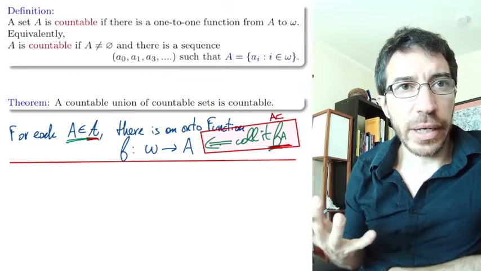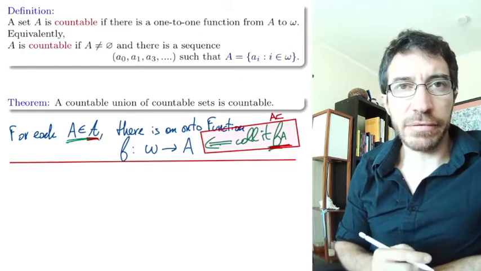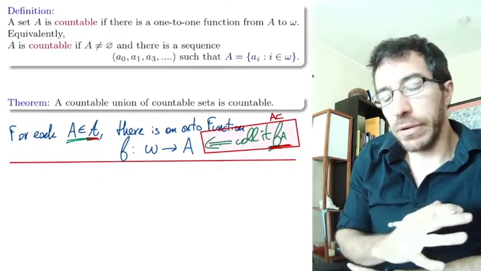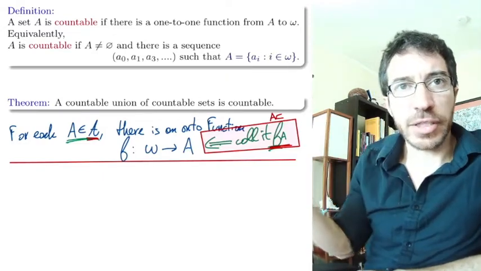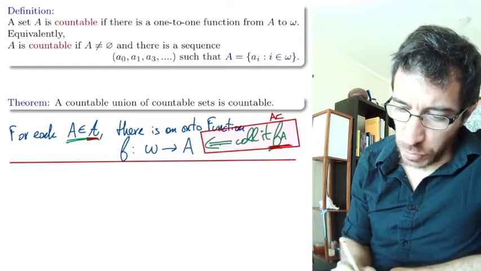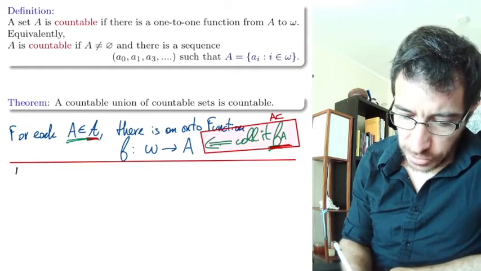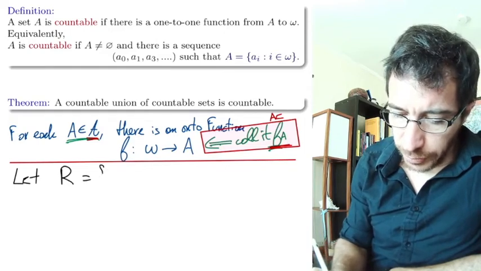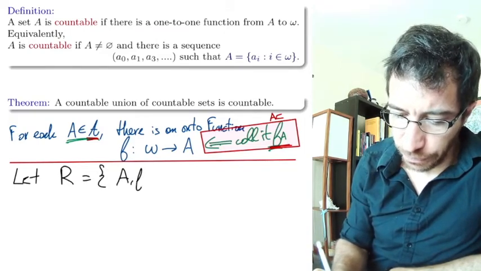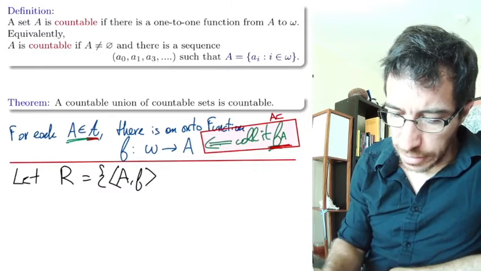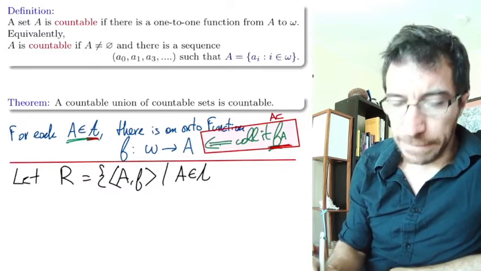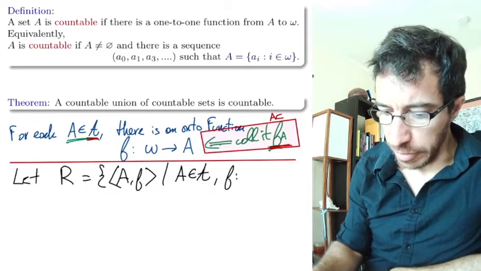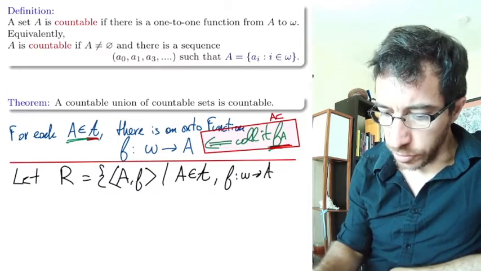And now, why is it that we're going to get this f of A? So essentially, we can use any of the various equivalent definitions of the axiom of choice to use this one. Let me use the one with relations. So let R be the set of pairs A, F, such that A belongs to the collection, and F is a function from omega to A and it's onto.